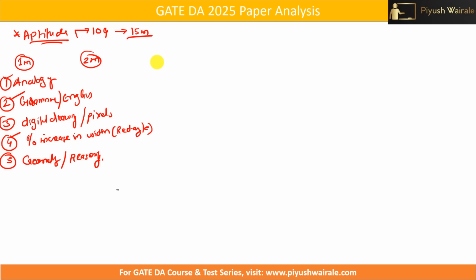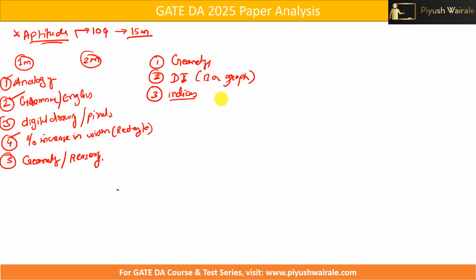In the 2 marks questions, there was one question based on geometry. Okay, so a difficult question, I can say, based on geometry for 2 marks. Then the second question was based on data interpretation, a simple question. A bar graph was given to you, and based on that there was one question. Okay, so a simple question.